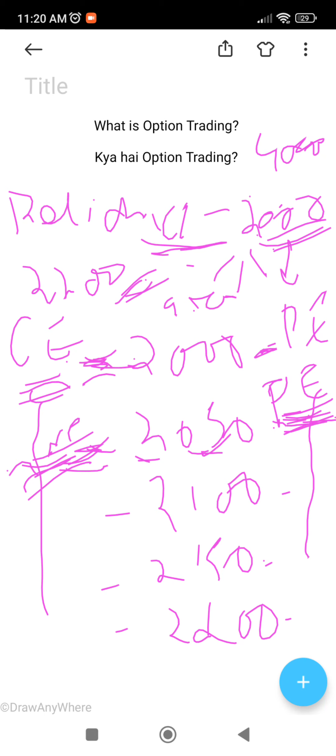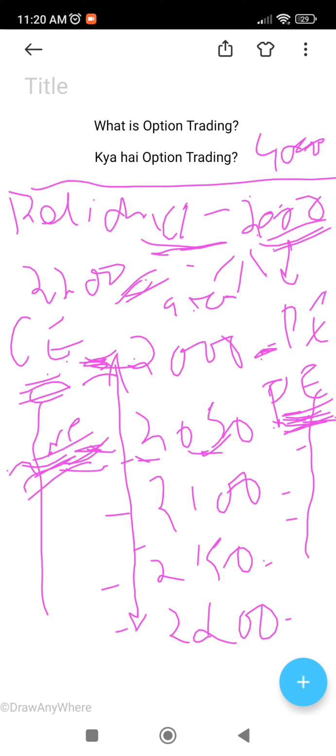All right. So you have a combination of CE and PE, and there are multiple combinations through which you can buy the option of that price rather than buying the stock itself, rather than buying Reliance share with 40,000 rupees. If your investment is 40,000, instead of putting the entire 40,000 and waiting for Reliance share to become 2,200, you can put a small money of that and buy an option, whether it is on the buy side or on the sell side, based on your analysis.